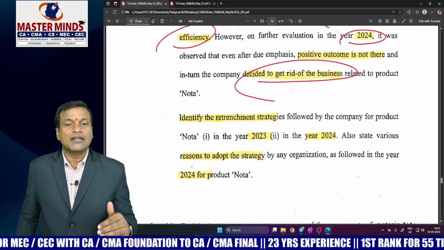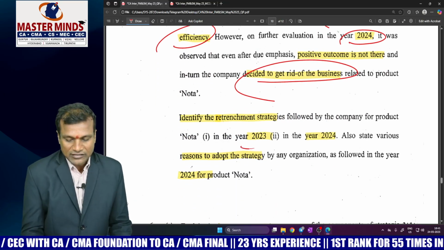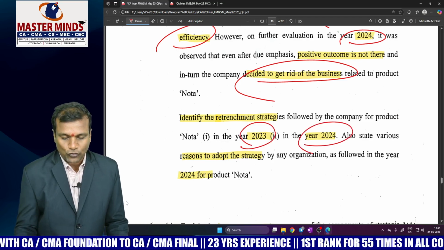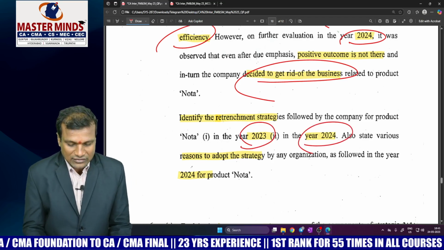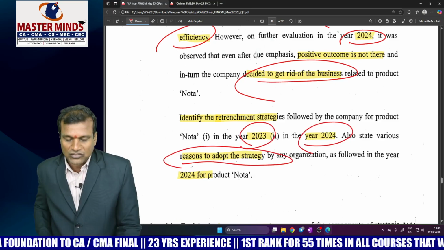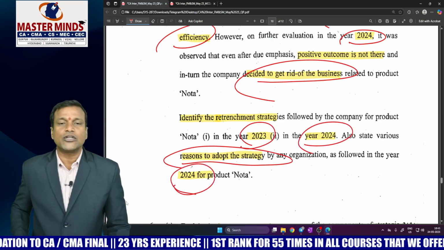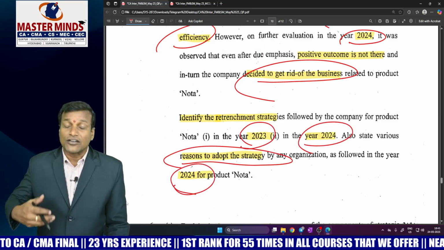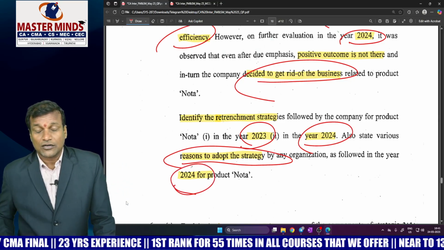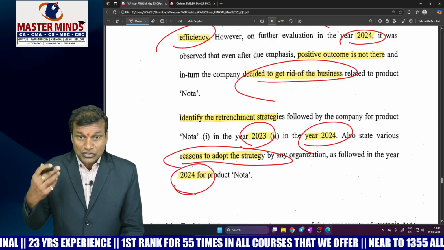Now look at the question part. Identify the retrenchment strategies: in 2023 turnaround, in 2024 divestment. Then finally he has asked the reasons for adopting the divestment strategy in 2024. There are certain reasons for divestment strategy, four to five reasons. You have to mention at least 3.